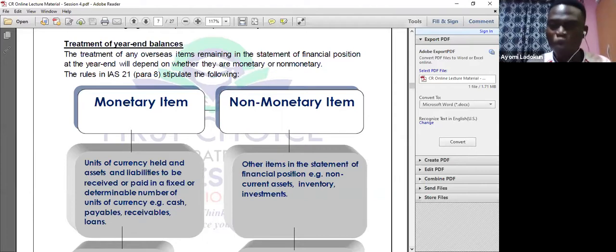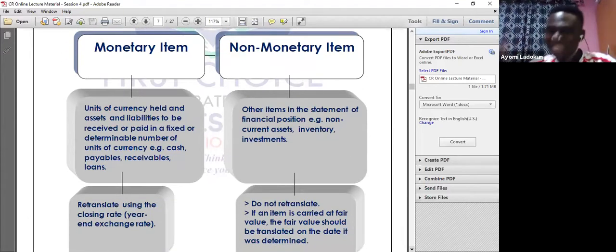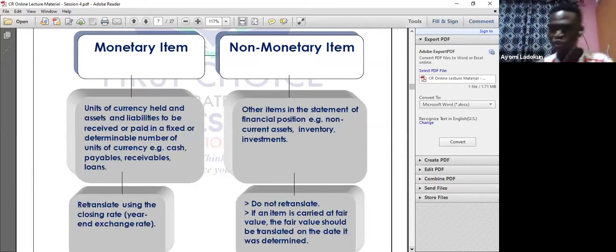Now when you have a monetary item, what is that supposed to mean? At the year end, you must retranslate using the closing exchange rate. Now listen to me carefully. At the year end, you must retranslate if it is a monetary item, that means it is cash, payables, receivables, or a loan.